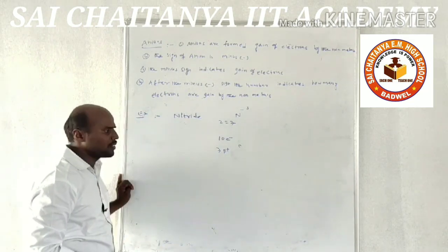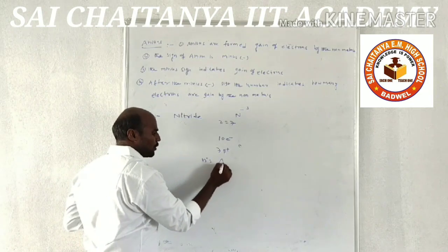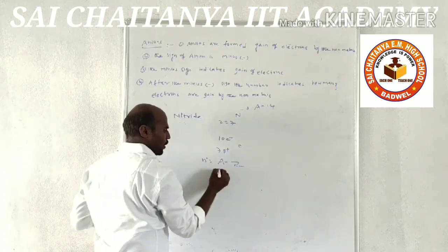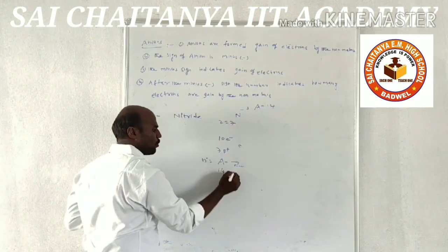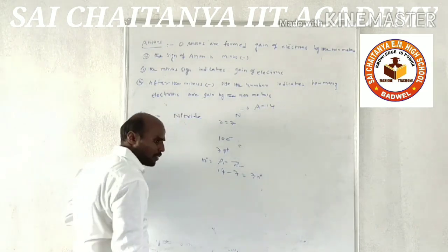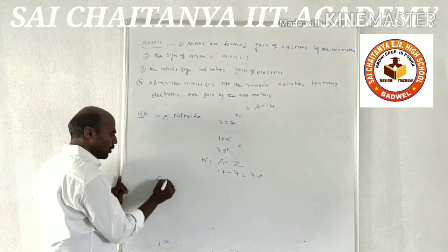Protons will remain constant. And how can we calculate the number of neutrons? Number of neutrons is A minus Z. Here mass number A is equal to 14, and 14 minus Z, which is 7, is equal to 7 neutrons. 7 neutrons will be present. Like that we can calculate oxide also. Oxide.